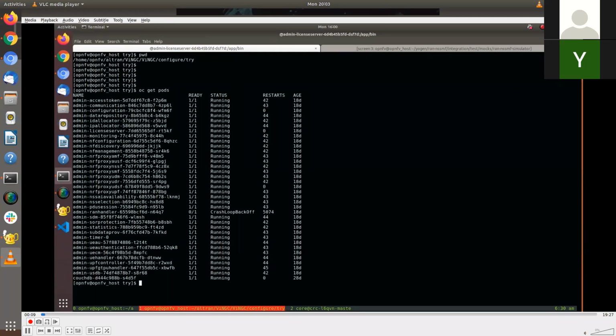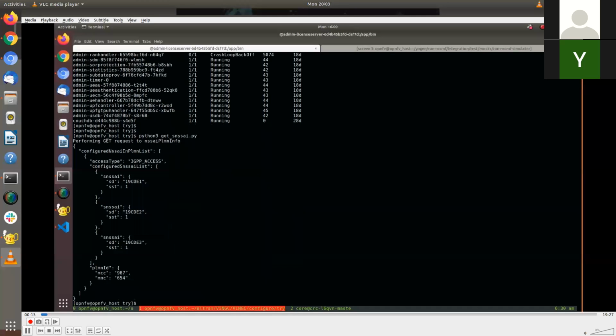Since it is an OpenShift cluster, you see the OC command there, oc get pods. We are just trying to list down all the running pods. You will see various network functions there, all the control plane functions and the data plane functions also, right?